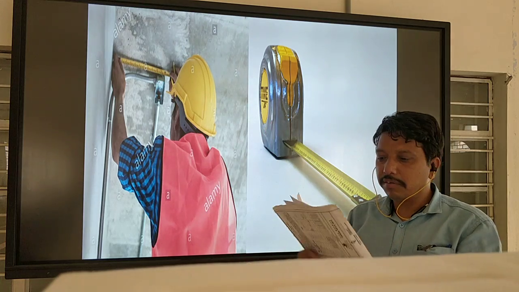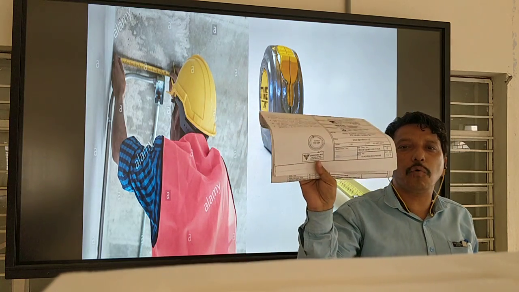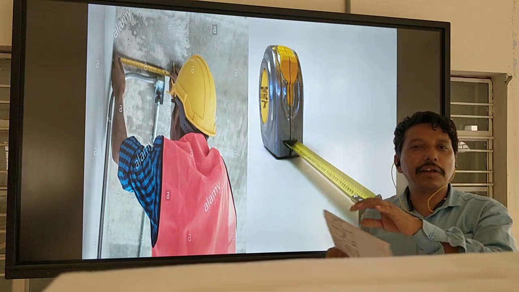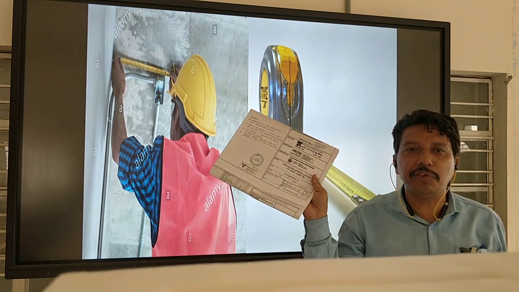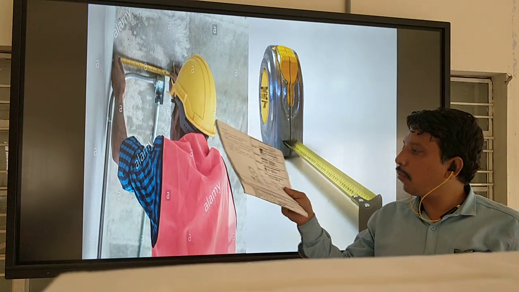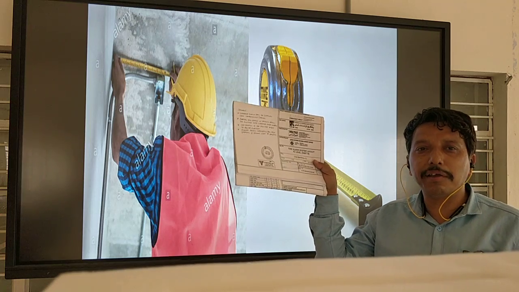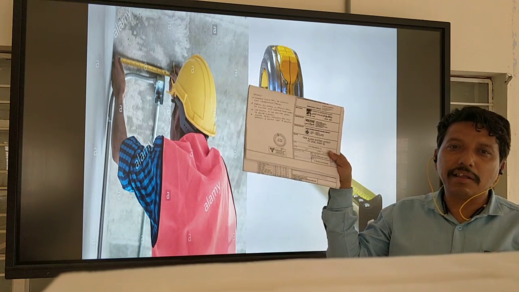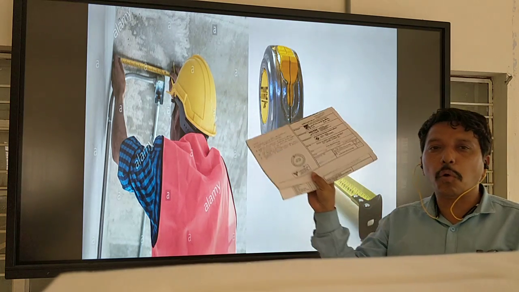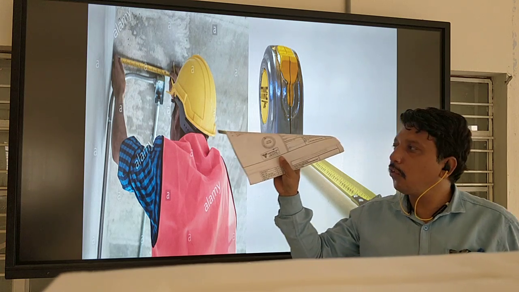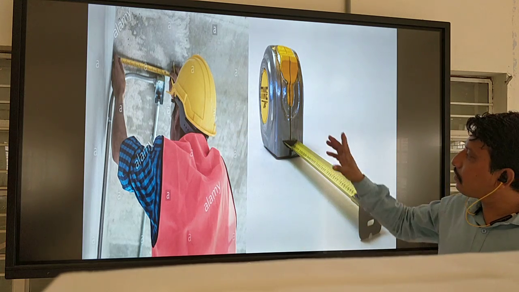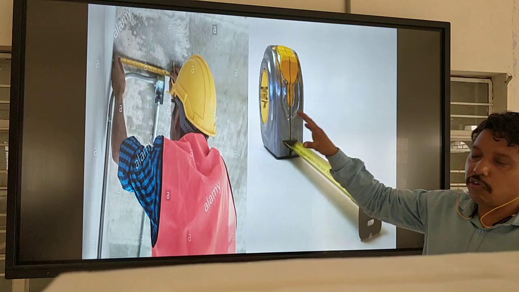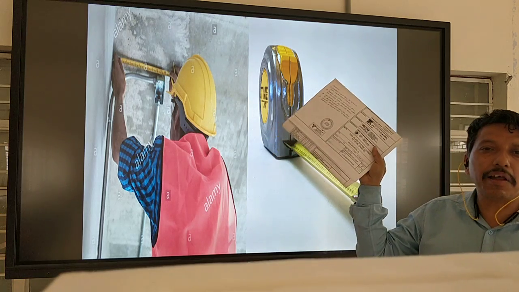The drawing is given to your working area by a supervisor or engineer. If you have a senior electrician or charge hand, they will give you the drawing, and you go to the field and start the work, first measuring and then marking.